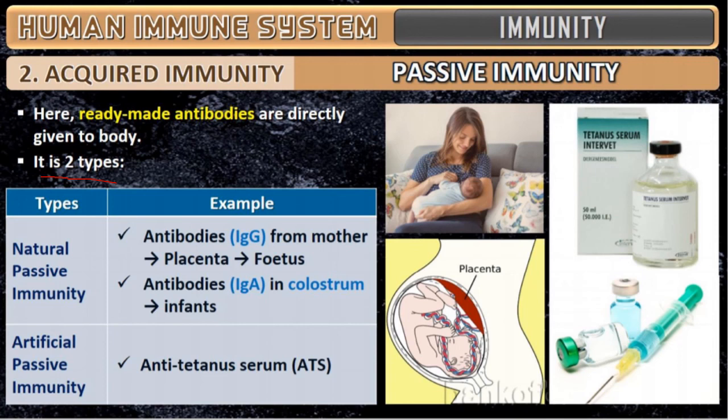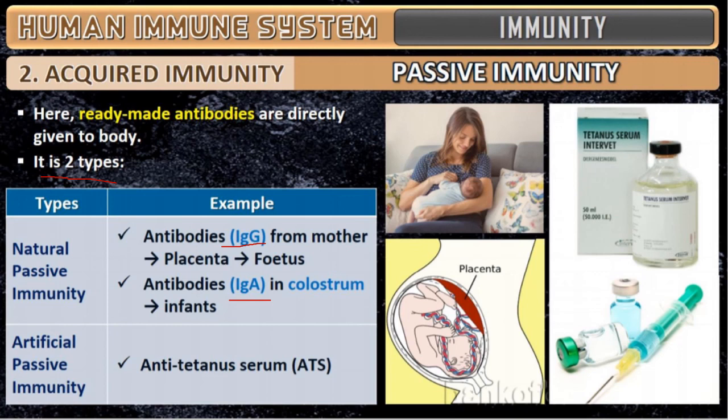Even the placenta, you can see here the placenta surrounding the baby will also produce what? The antibody produced in the placenta is IgG. See, antibody produced in the placenta is IgG. Antibody produced in the mother's milk is IgA. Both these antibodies will protect the baby. So this is how it works, which we call natural passive immunity. That means ready-made antibodies directly given to the body. That's what we call natural passive immunity.